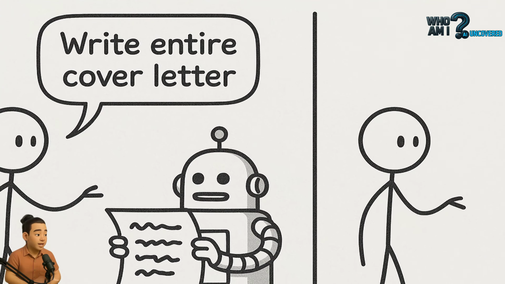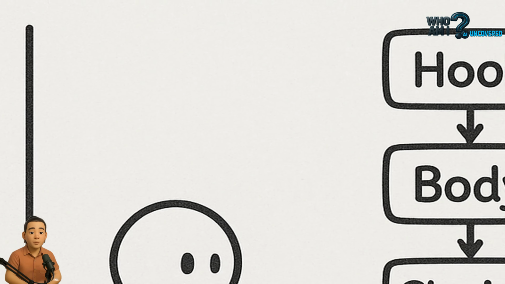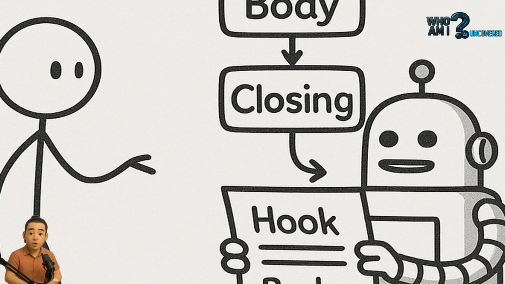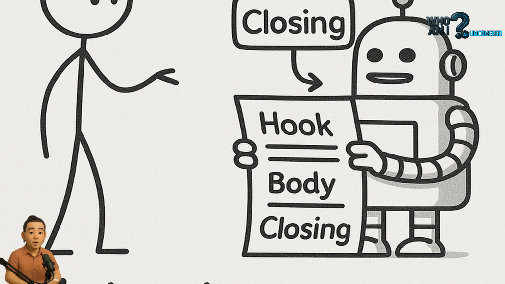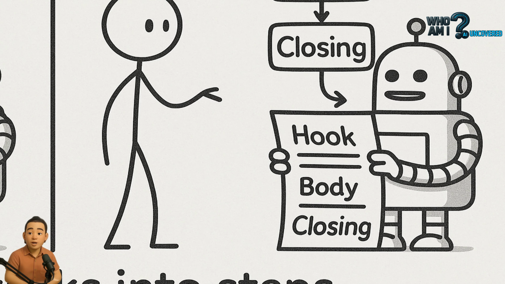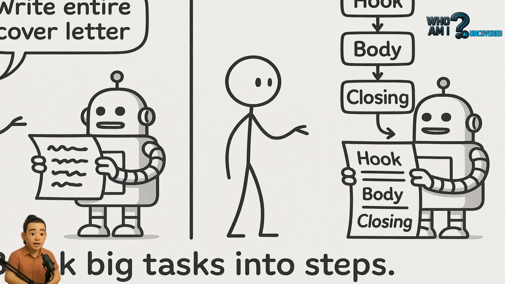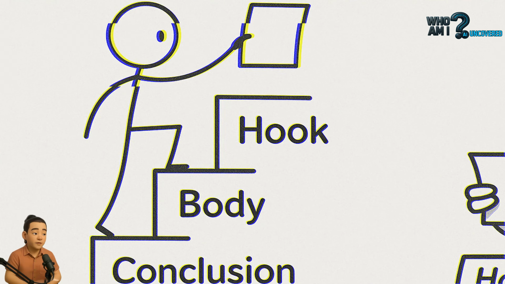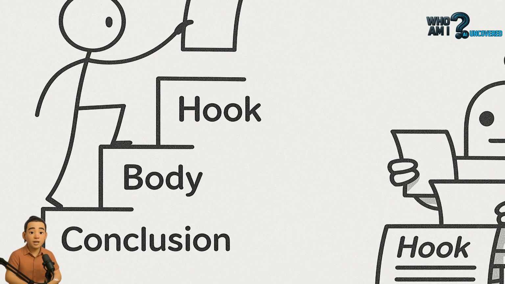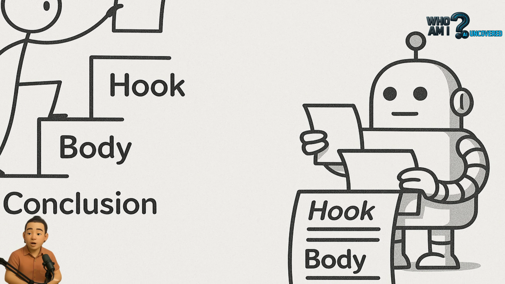When humans solve problems, we think step by step. AI can too if you guide it. This is called chain of thought prompting, and it dramatically improves reasoning accuracy and consistency, especially for tasks that require logic or multi-part synthesis. Let's say you want AI to help you write a cover letter. You could say, write a cover letter for this job using my resume, or you could guide the process.